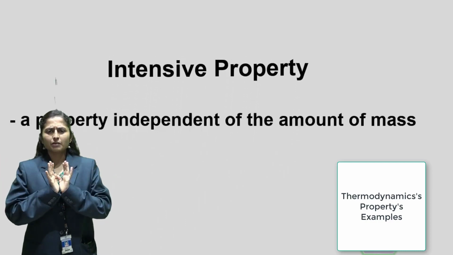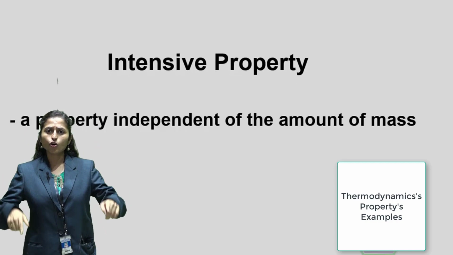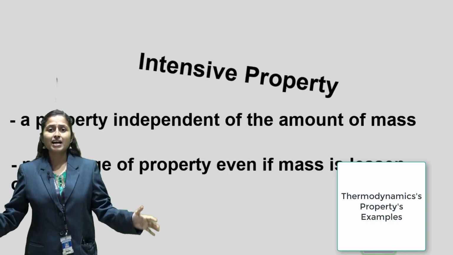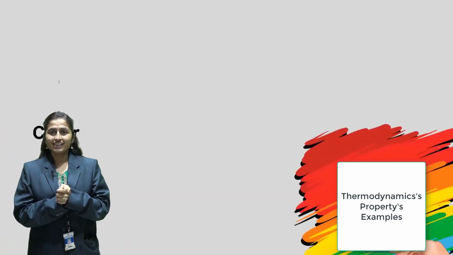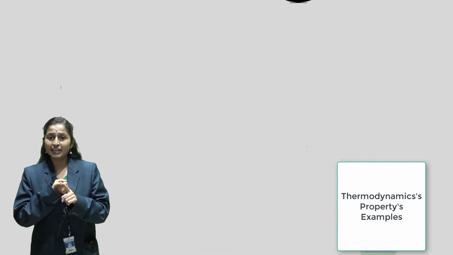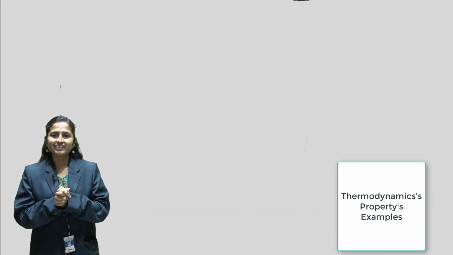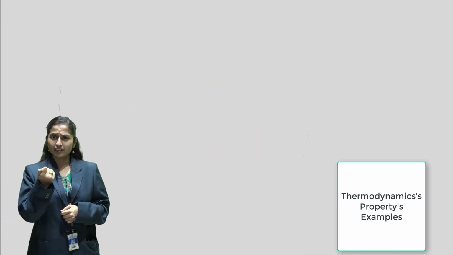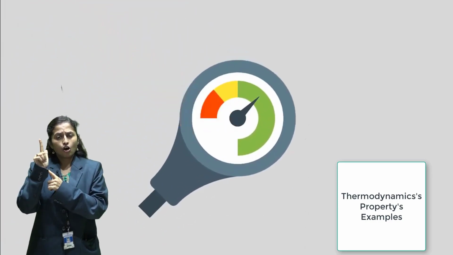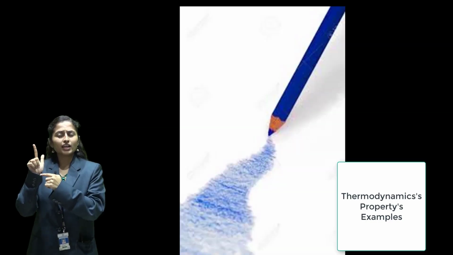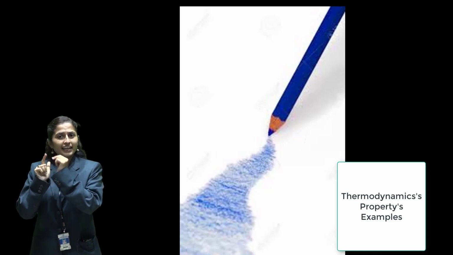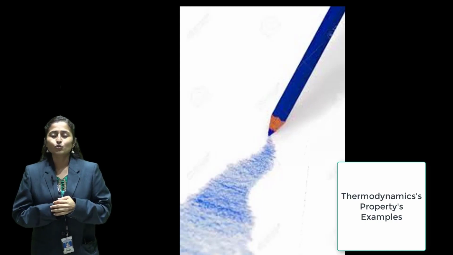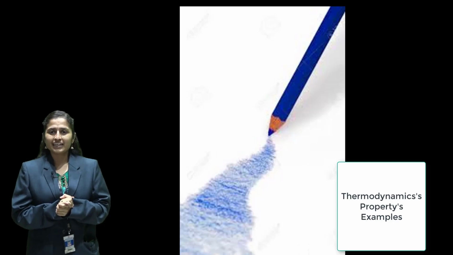pressure is something like 1 bar, and if you consider the whole college building, still the pressure is 1 bar. Though the mass of a classroom and the mass of a whole college building are different, still pressure is the same. So pressure is independent of the amount of matter present in it. So pressure is an intensive property. Similarly, color. If you take a color pencil, whether it has this much length or this much length, if it is blue, it will remain blue until the end, right? So color is also independent of the amount of matter present in it. So these are some interesting examples of intensive properties.